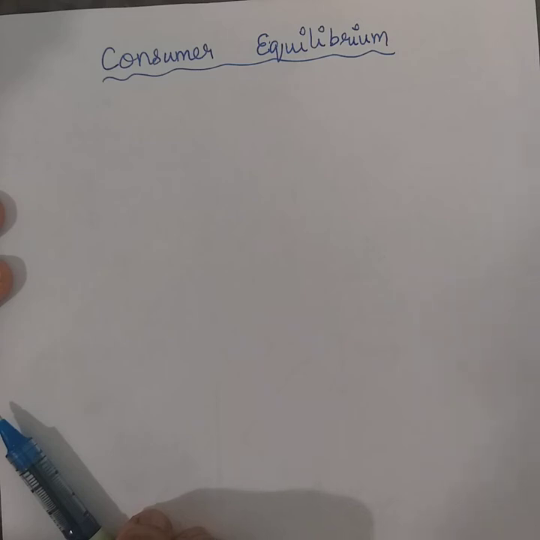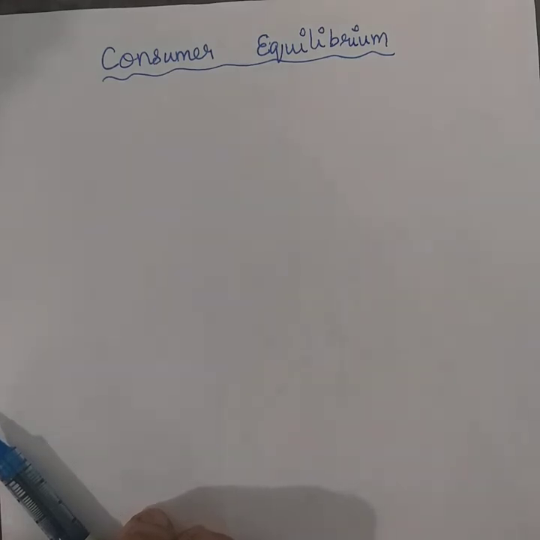He spends it in a certain way, whether he is going to spend it on a single commodity or on two commodities or how many other commodities. The expenditure pattern that he undertakes is going to assure him maximum satisfaction, which is the basic objective of a consumer. So from that he would not like to change, right? So consumer equilibrium can be defined as a situation when a consumer is having maximum satisfaction with limited income and he has no tendency to change his existing expenditure, right?